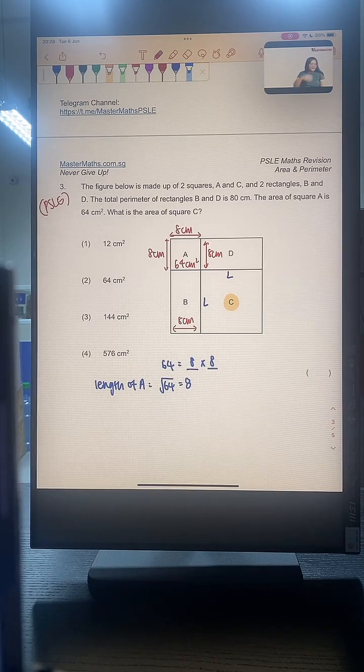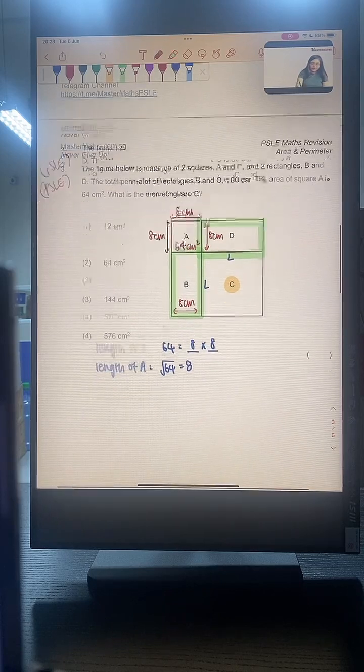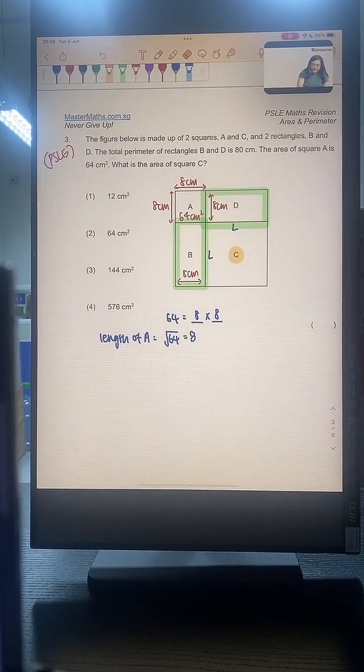Alright, it's 8:28 p.m. Let's go through this question. Since we know the length of A is 8 cm, because the area is 64, we also know that the breadth of B and D is 8 cm respectively. So if we look at the perimeter of B and D, we will get 8 times 4 plus length times 4.